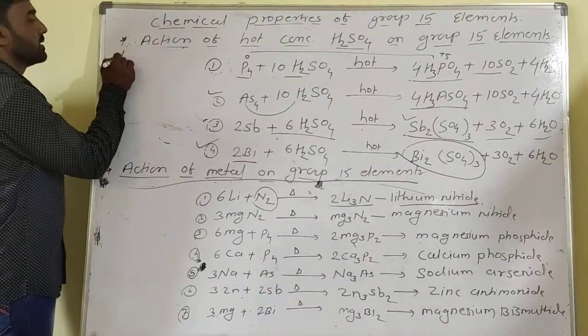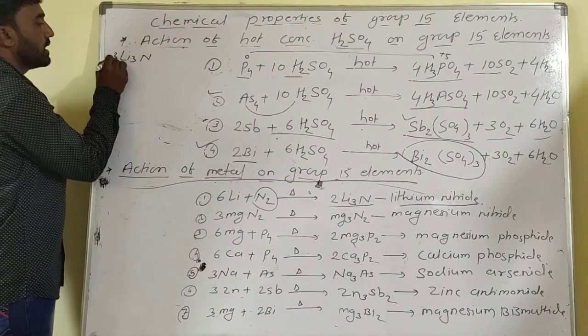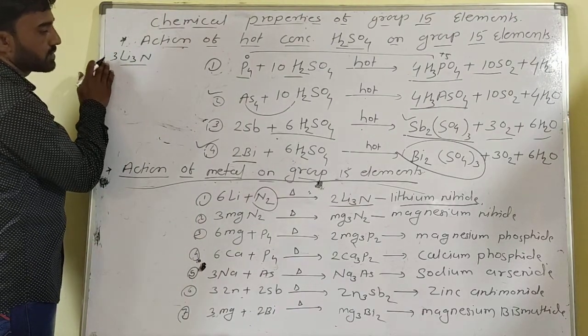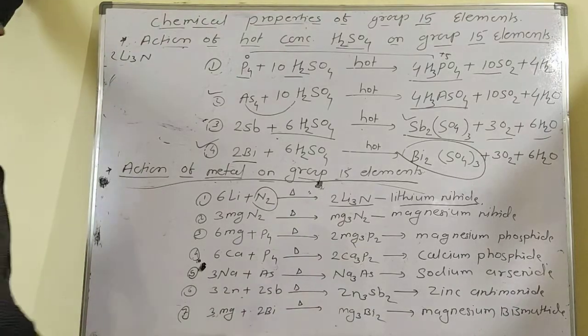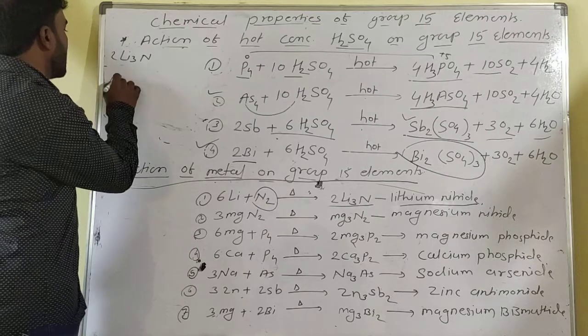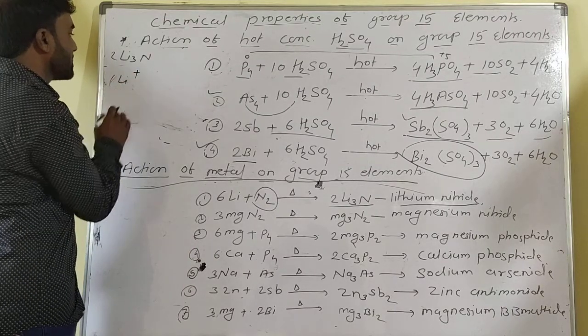Li3N. Lithium nitride compound is formed, meaning 2 molecules of lithium nitride are formed. This requires 6 lithium. You know that lithiums are monopositive ions.